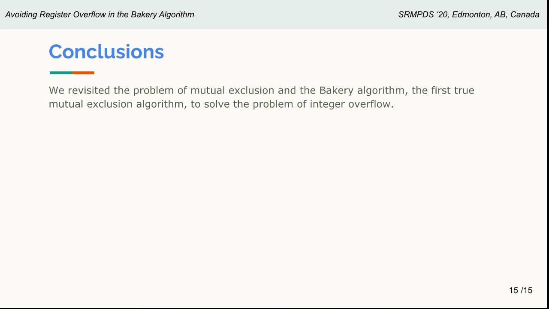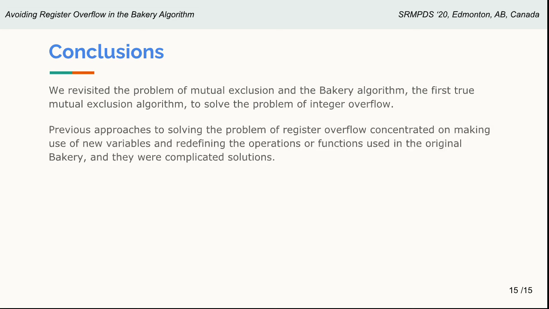We revisited the problem of mutual exclusion and the bakery algorithm, and we tried to solve the problem of integer overflow. Previous approaches to solving the problem of register overflow concentrated on making use of new variables and redefining the operations or functions used in the original bakery, and they were complicated solutions. Our solution, Bakery++, is unlike any other solution for this problem. It is simple, and it does not use additional variables or redefine the operations or functions in the original bakery algorithm.